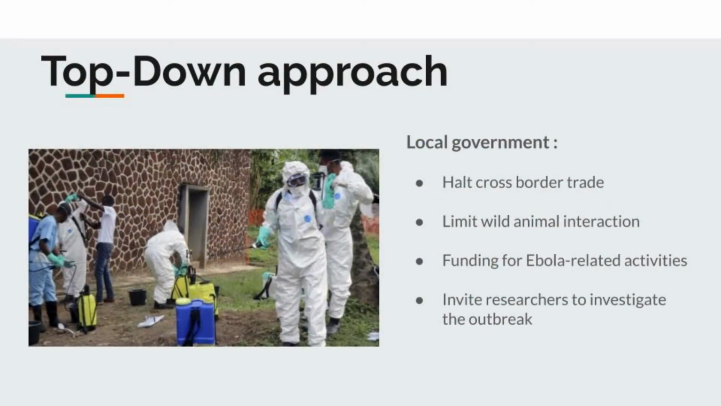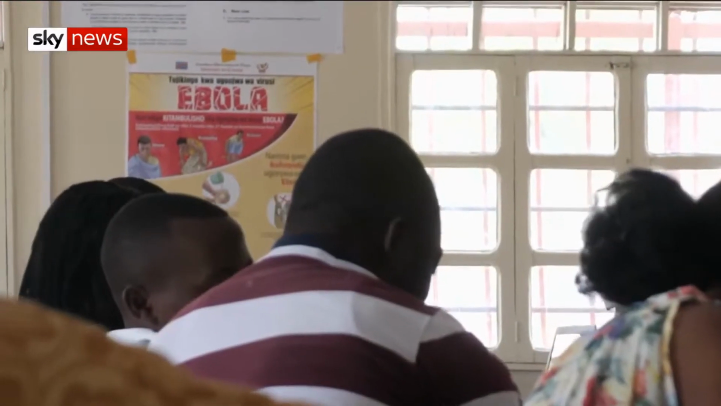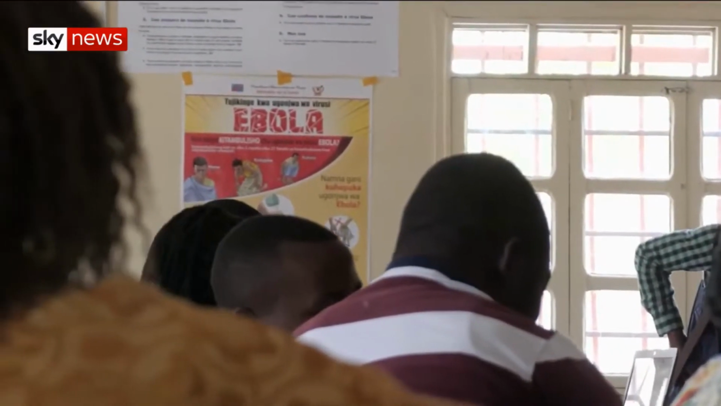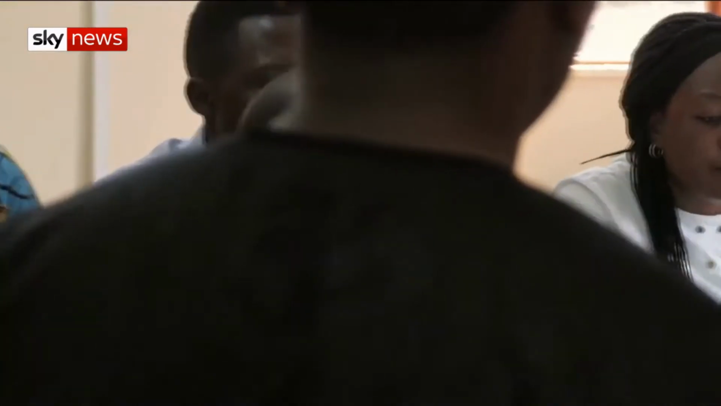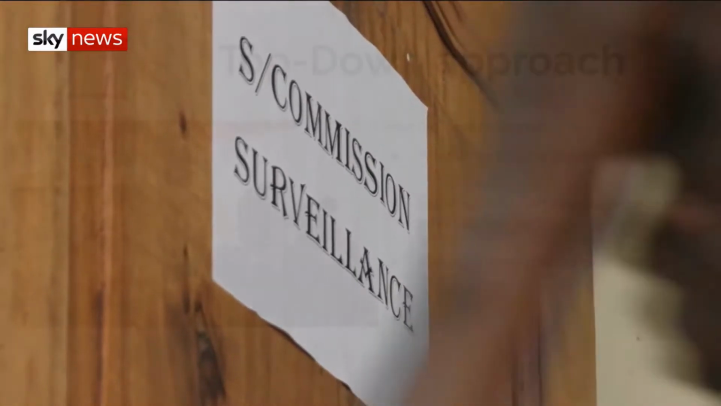For the top-down approach, local government can publish policy to limit cross-border trade, implement travel measures, and create regulation on the contact of people with wild animals in this area. Also, it can set funding for related activities such as establishing a research program.